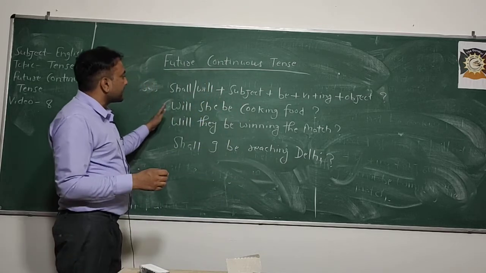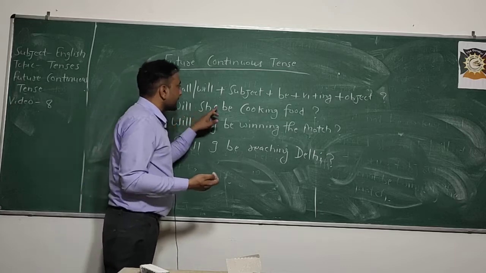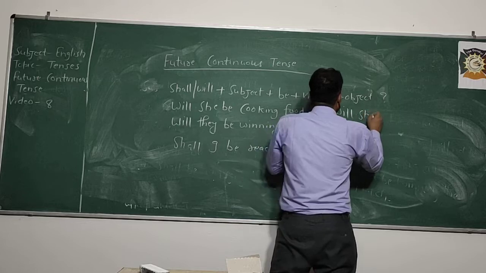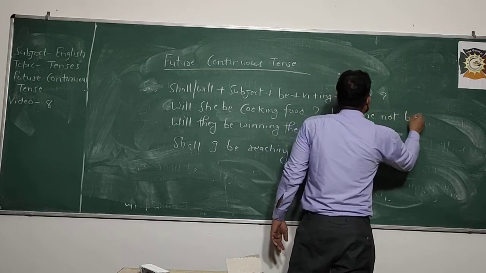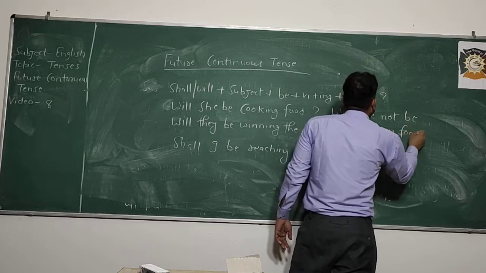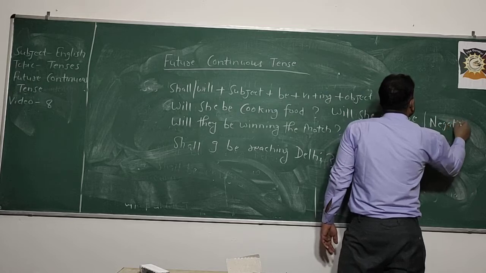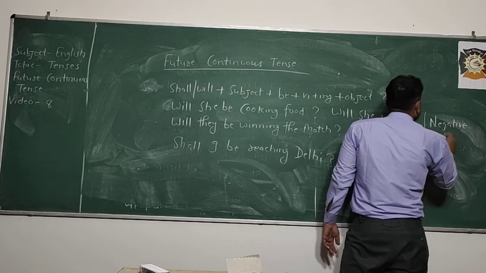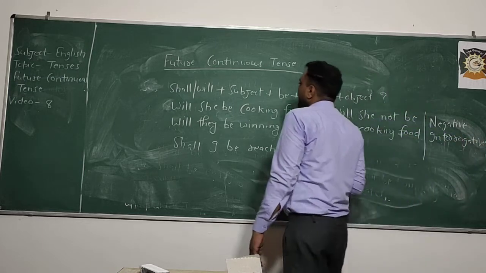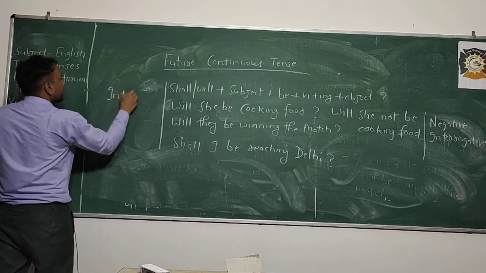And if you have to change the same sentences into negative interrogative, there is a very simple way. Will she be cooking food? Will she not be cooking food? This becomes negative interrogative, and the earlier one is interrogative only.